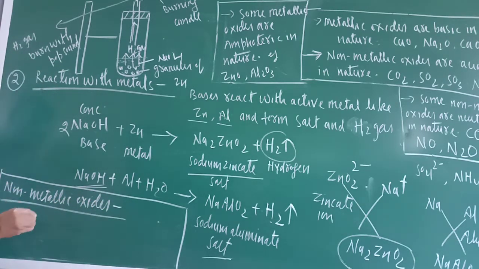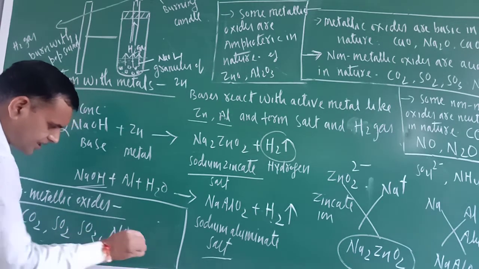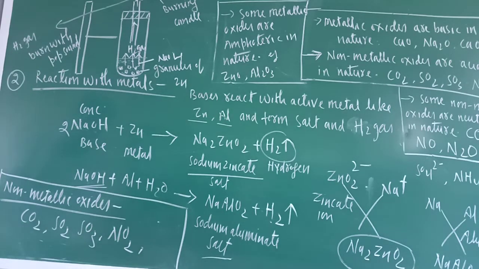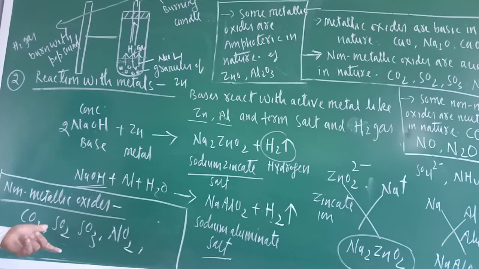Carbon dioxide, SO2, SO3, NO2. These are non-metallic oxides. Why are they called non-metallic oxides? Carbon is a non-metal and oxide. Sulfur is a non-metal, and oxide. Nitrogen and oxide. Nitrogen is also a non-metal, sulfur is also a non-metal, carbon is also a non-metal. So these are non-metallic oxides.